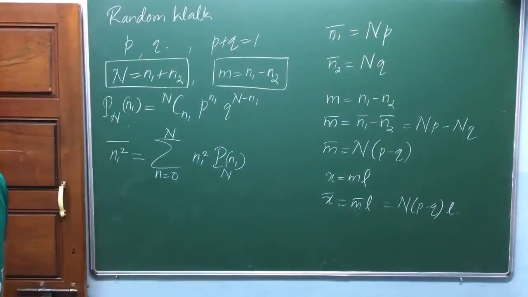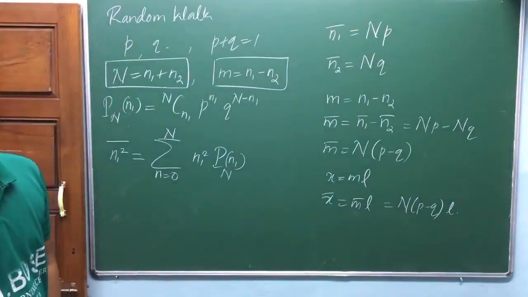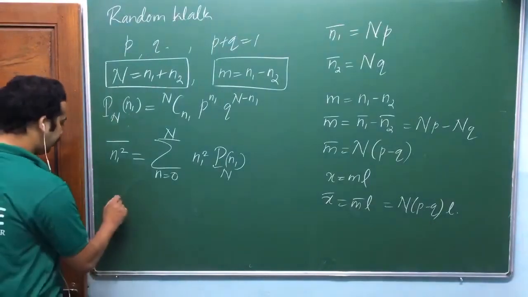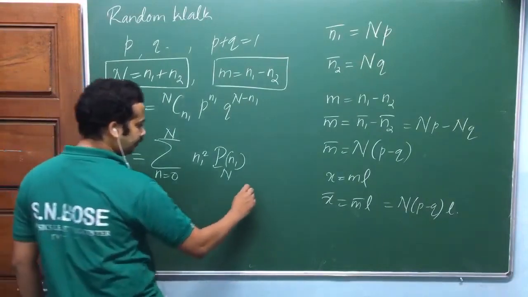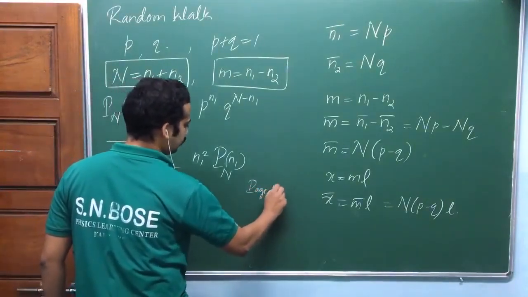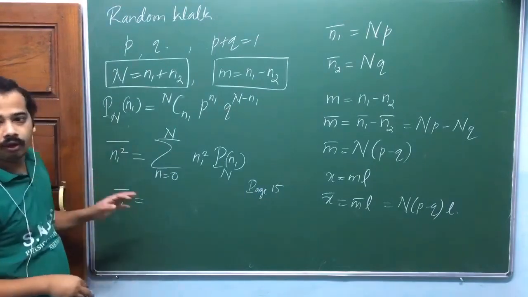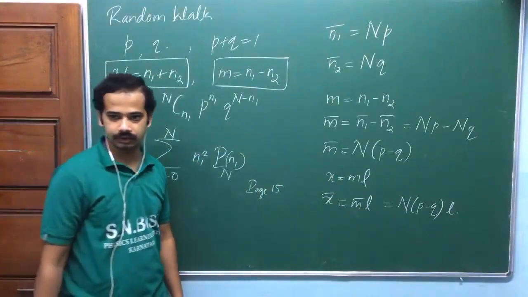So this is quite a lengthy step. Okay, let me skip this step. You do it yourself. It's page number 15. Let me skip that step, but you need to do this one. Okay, there are questions. Displacement depends on how many steps he takes right as well as left together, isn't it?